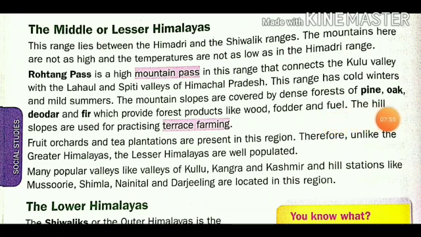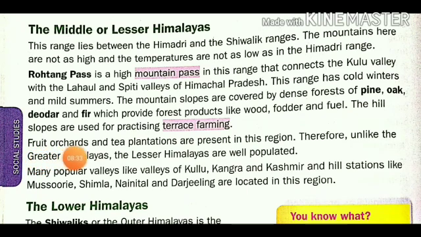The hill slopes are used for practising terrace farming, which means people do step by step farming, because the lands are not flat.